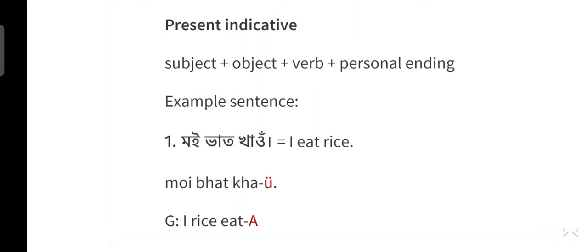So an example in present indicative tense, moi bhat khao. I eat rice. Moi means I, which is the subject. Bhat means rice, which is the object. And kha means to eat, which is the verb. Plus u is the personal ending. And it belongs to the group A, which includes first person. So moi bhat khao, I eat rice.